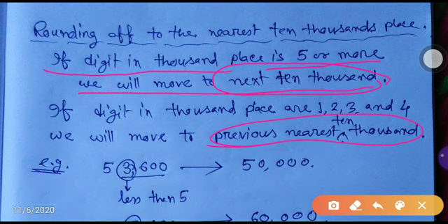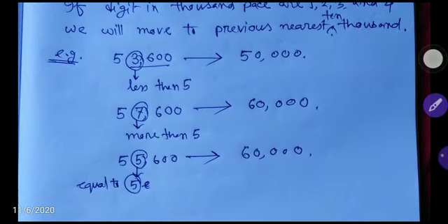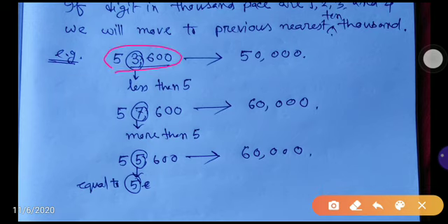Okay, I have given an example here, you see. 53,600. This one we have to round off to the nearest 10,000. So while you round off to the nearest 10,000, what you have to see is the thousands place. Which number is there? 3 is there. So 3 is less than 5. So we have to move to the previous thousand. That means the nearest 10,000 is 50,000.